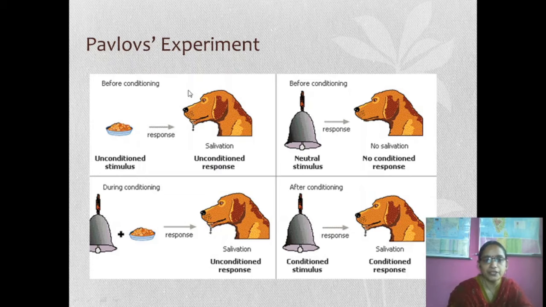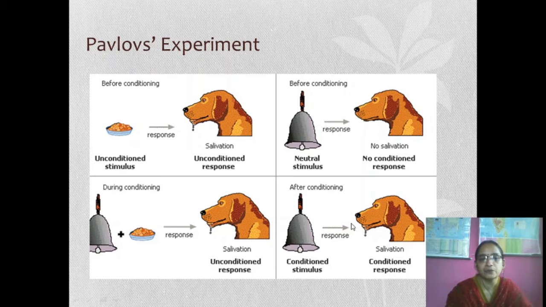Let us study Pavlov's experiment. A dog before conditioning sees the food, which is the unconditioned stimulus, and its response starts: salivation. Before conditioning, the neutral stimulus, the bell, gives no salivation, no conditioned response. So during conditioning, what happened? The bell is given with the food, and the response is there. The dog starts salivating. Then after conditioning, the conditioned stimulus, the bell, shows that response, salivation. It is a conditioned response.